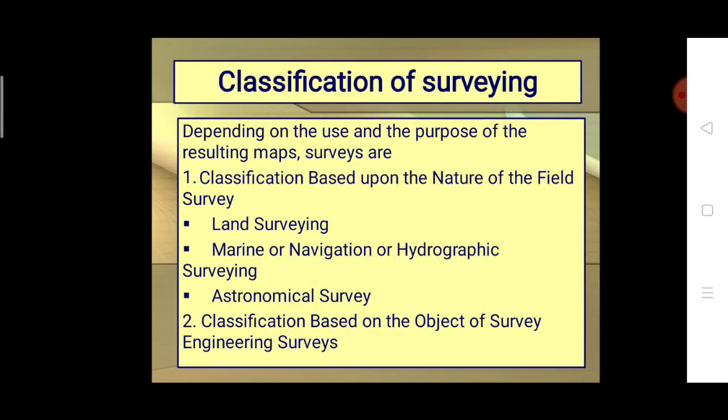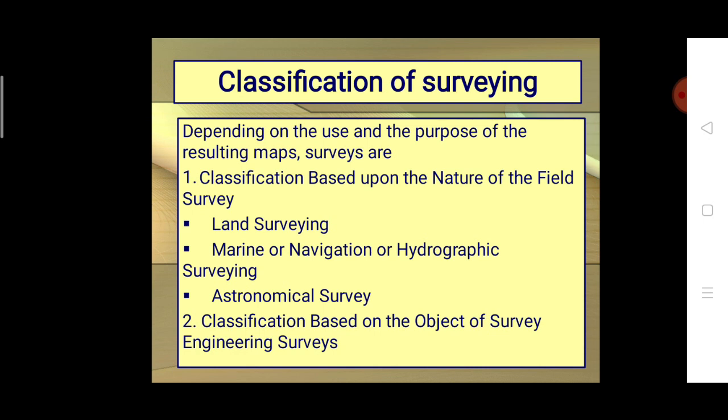The classification depends upon different categories. First, the classification based upon the nature of field survey. In the field survey, that is land surveying, marine or navigation or hydrographic surveying, then the third one, astronomical surveying. This is the classification of surveying under the nature of field survey.